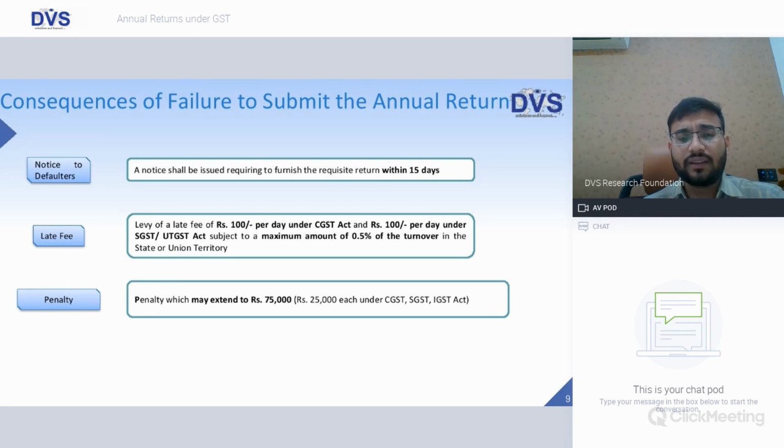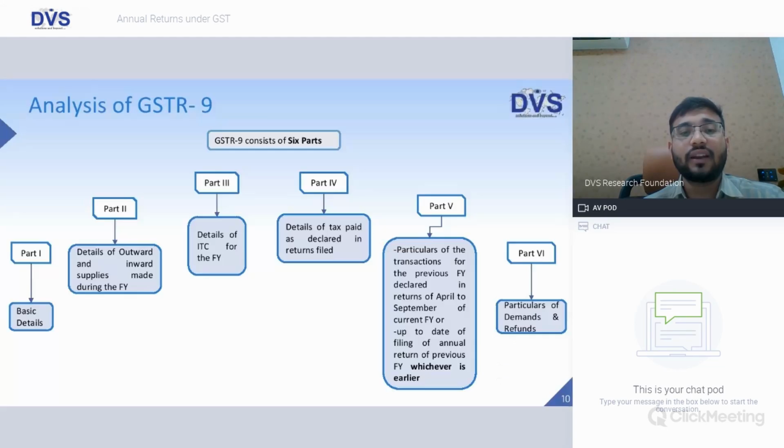Penalty may extend up to rupees 75,000, rupees 25,000 each under the CGST, SGST, and IGST Act, in case there is default in filing the annual return. Now, analysis of GSTR 9. There are six parts to GSTR 9, friends.